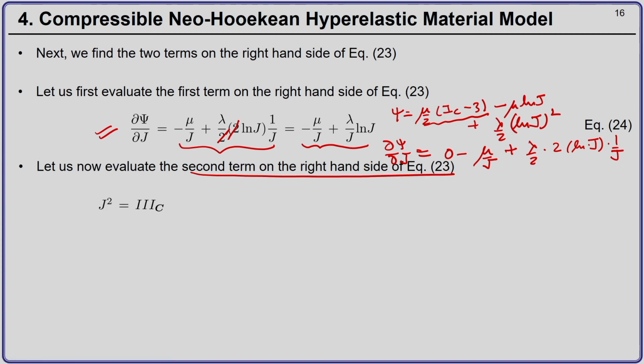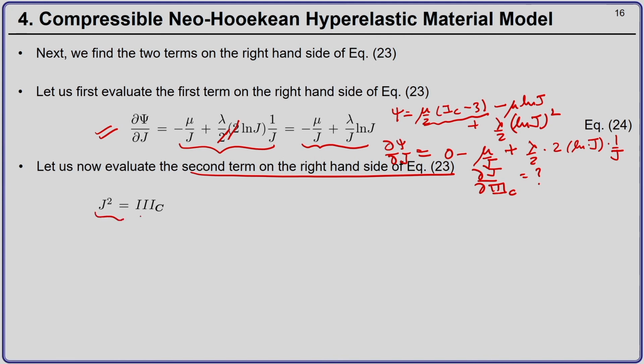The second term is nothing but del J by del I3 C. Okay. Once we have this term, we will multiply equation 24 with that term and we will get our expression for del psi by del I3 C. Okay. So, let us see how to evaluate.